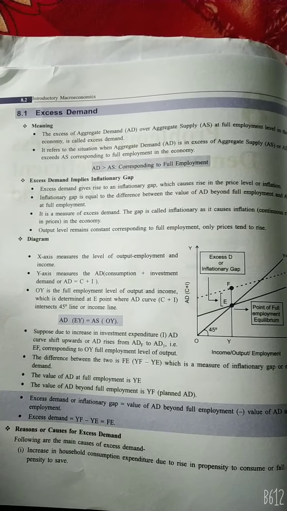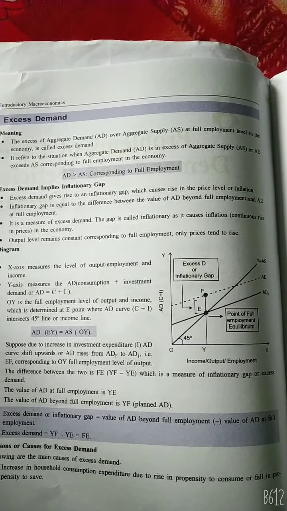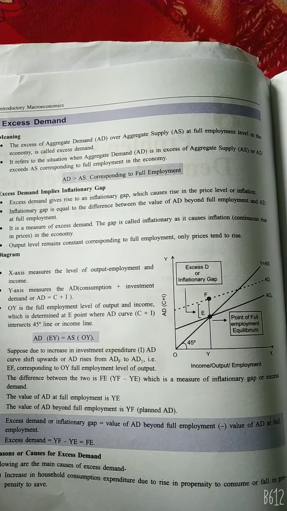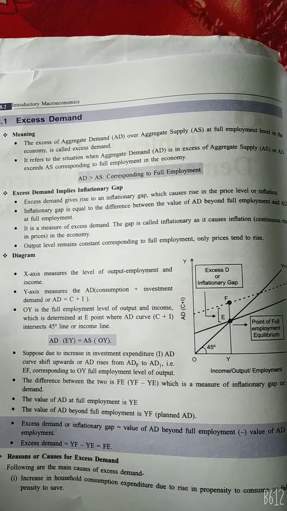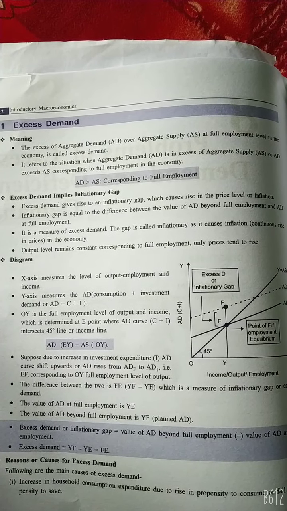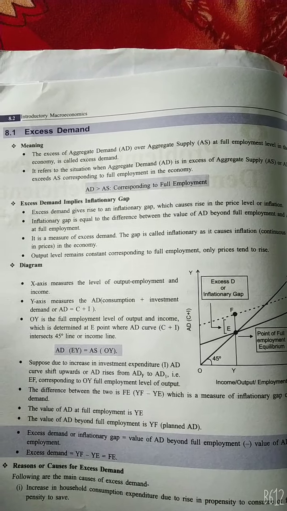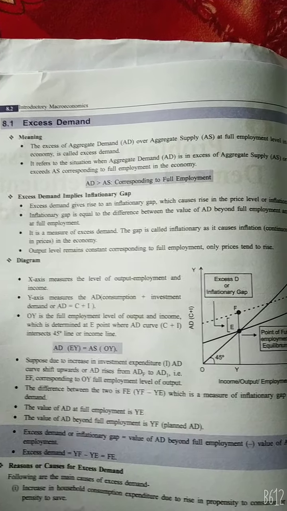The excess of aggregate demand over aggregate supply at the full employment level in the economy is called excess demand. It refers to the situation when aggregate demand is in excess of aggregate supply, or AD exceeds AS, corresponding to the full employment in the economy. AD is greater than AS corresponding to the full employment.